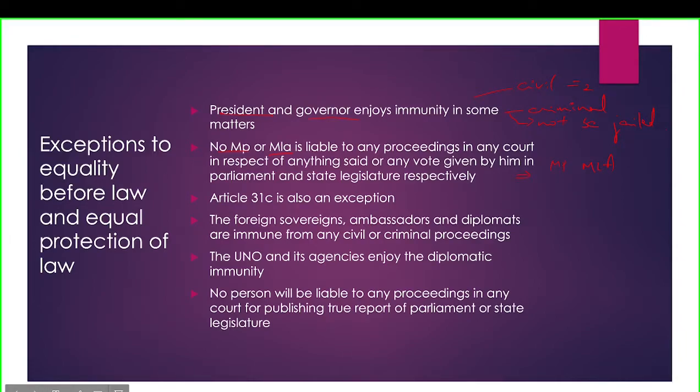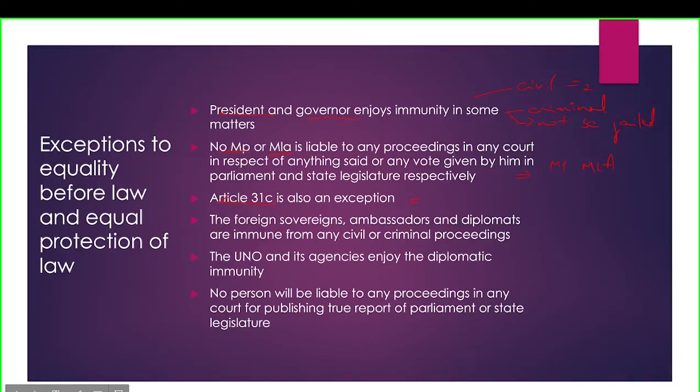The third condition is Article 31C. Article 31C says that if any law seeks to implement a few provisions of the Directive Principles of State Policy, then it cannot be declared void or illegal on the ground that it violates Article 14. So that is all about Article 31C.